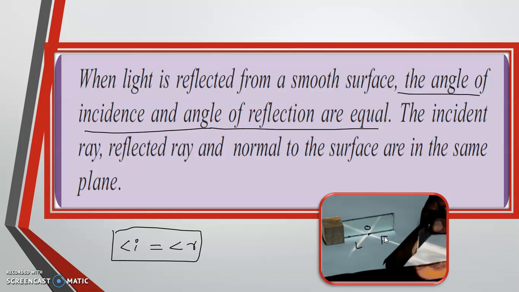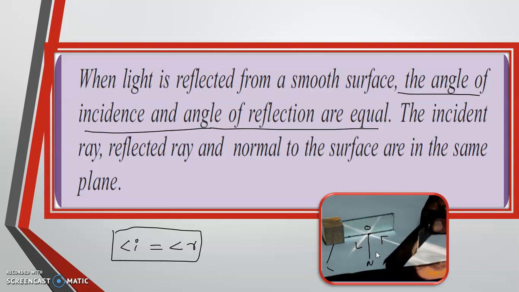So the mirror is in the vertical plane and the incident beam and reflected beam are on the horizontal plane. Horizontal plane means on the table, right? We are performing it on the table. So that is the plane which contains the incident ray and the reflected ray. So we can draw the normal perpendicular to the point of incidence, right? So this is our normal. Everything is on this sheet of paper, which means the plane which contains the incident ray and the reflected ray. So the second law of reflection states that the incident ray, reflected ray, and the normal to the surface are in the same plane.